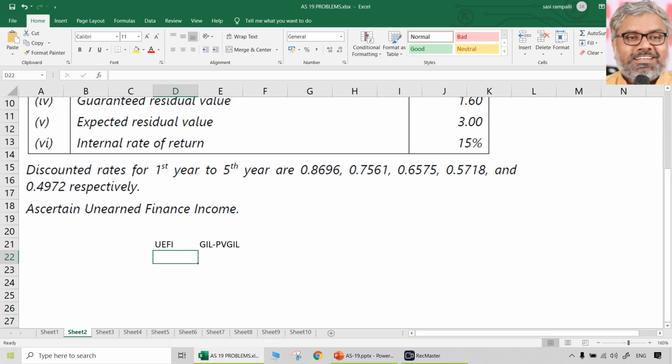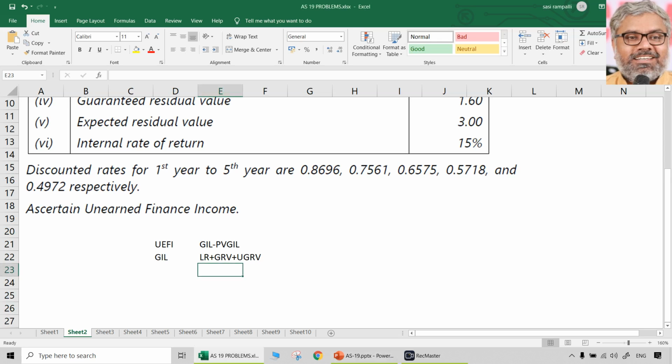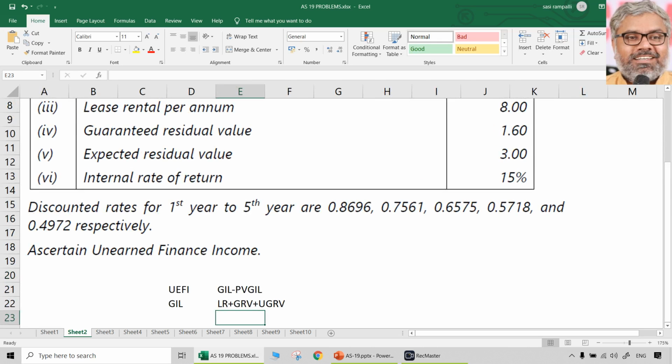What is gross investment? Once again, as far as lessor is concerned, gross investment is equal to nothing but the lease rentals plus guaranteed residual value plus unguaranteed residual value. That is the formula for gross investment. That is minimum lease payment, which is nothing but lease rental plus guaranteed residual value, plus unguaranteed residual value should be taken also for gross investment in lease. So first let us find that out. What is gross investment in lease in this scenario according to the data that is given in the question?